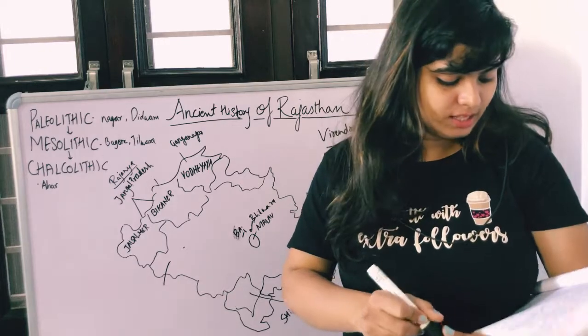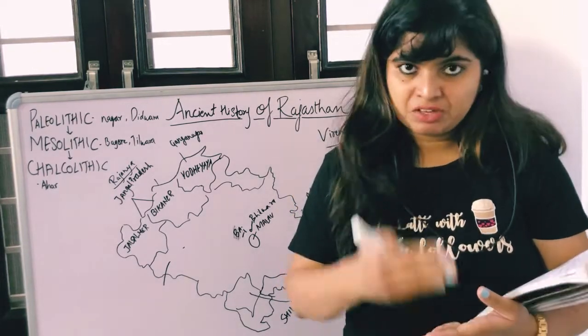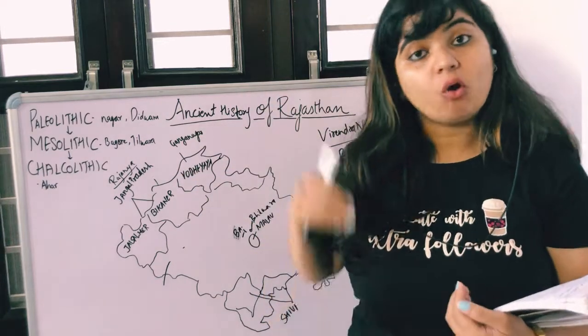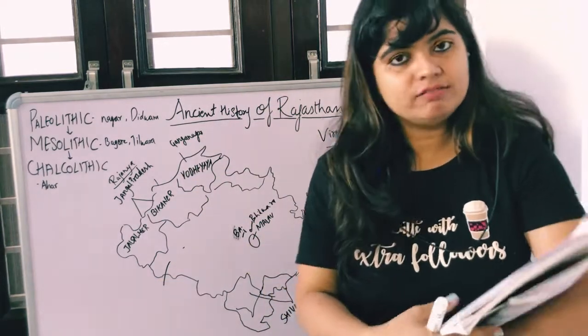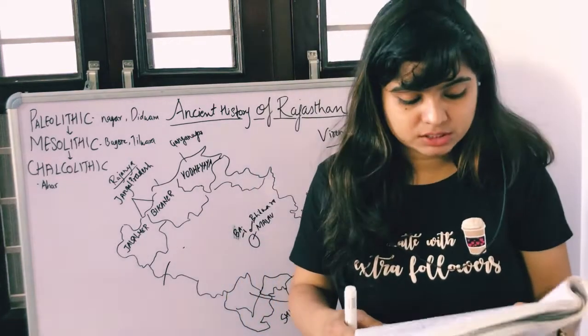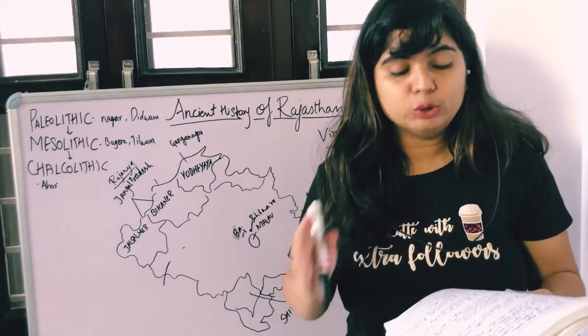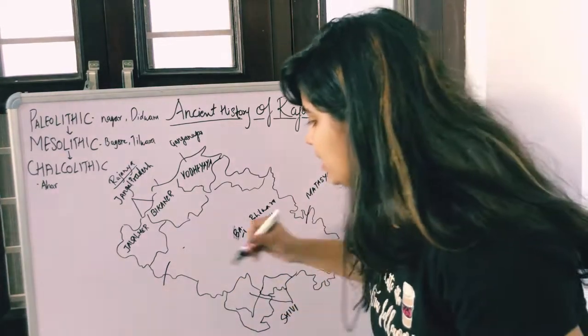Correct? Okay. Then further we have found the sources of animal husbandry properly in Bagor and also in Tilwara, right? So at Tilwara and Bagor we found animal husbandry sources. Tilwara is situated on the bank of river Luni in Barmer. Barmer is here.